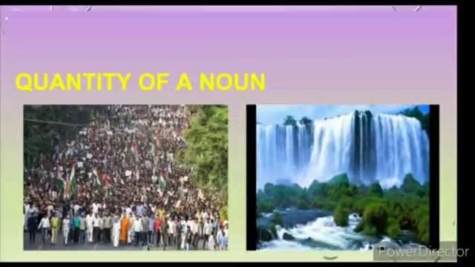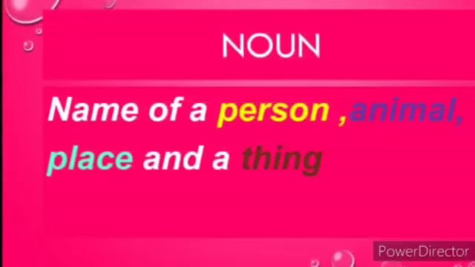Now, quantity of a noun. These quantifiers describe and give a sense of the quantity of a noun, what we are referring to, what we are talking about. Now, see the quantity there. Can you see the quantity of people? Can you count them? Can you count the waters there? Can you talk about them in terms of quantity? Okay, children. Now you see. So what is a noun?